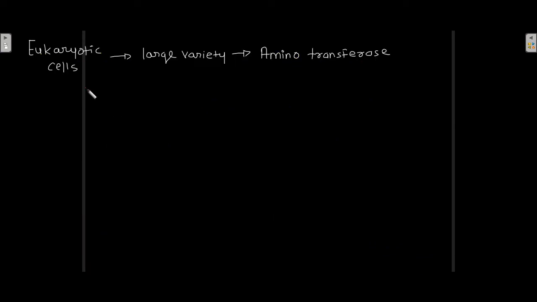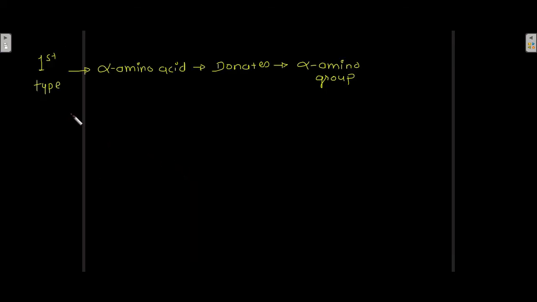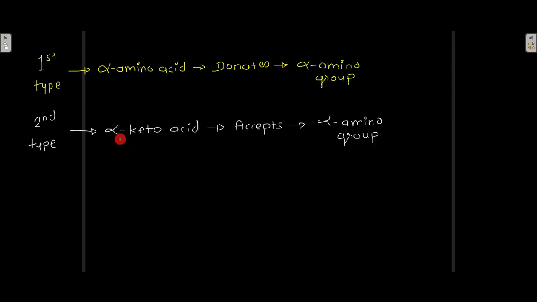Now the eukaryotic cell possesses a large variety of this enzyme, aminotransferase. This enzyme is found in both cytoplasm as well as in mitochondria, and aminotransferase shows two types of specificities. In the first type, the alpha amino acid donates the alpha amino group, and in the second type, the alpha keto acid accepts the alpha amino group.